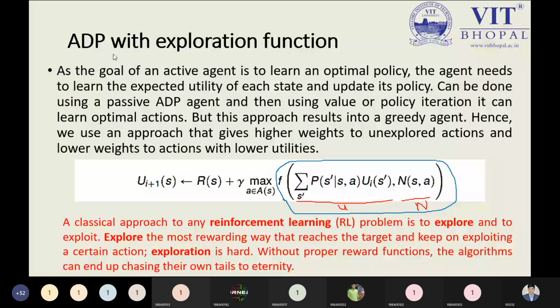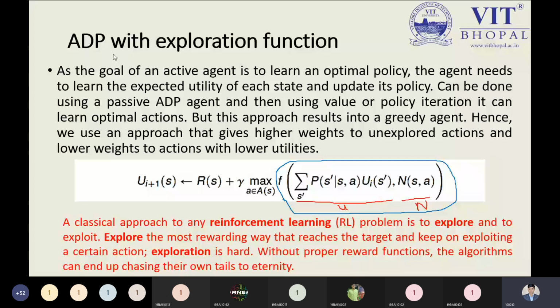That was the point. So the equation we have over here, that is U i+1, this U is utility, and on the state, that is s. R(s), as we know, is the reward function of the state, and this is gamma. Gamma is our discount factor, as you have also seen in the simulation while showing the video.